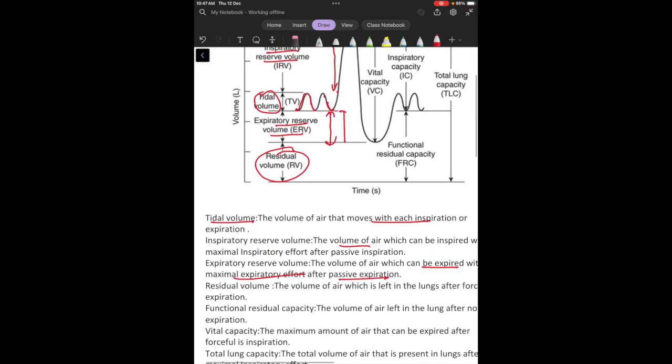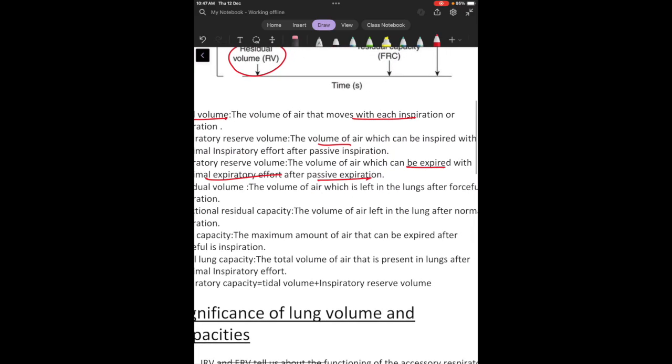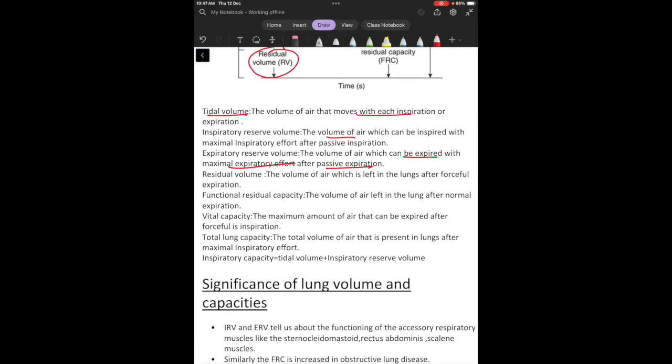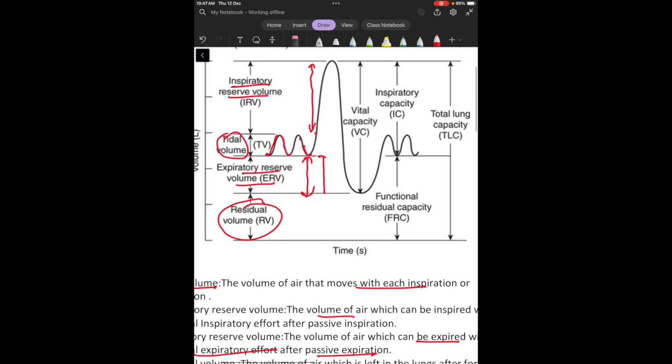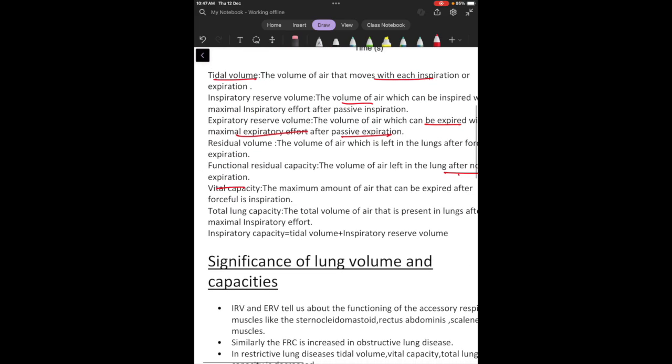Now if I talk about the functional residual capacity, then the volume of air in the lungs left after normal expiration. For example, if a person has expired normally passively, then what is the amount of air that is left in the lung? Then obviously it will be the sum of the expiratory reserve volume and the residual volume, and that is functional residual capacity.